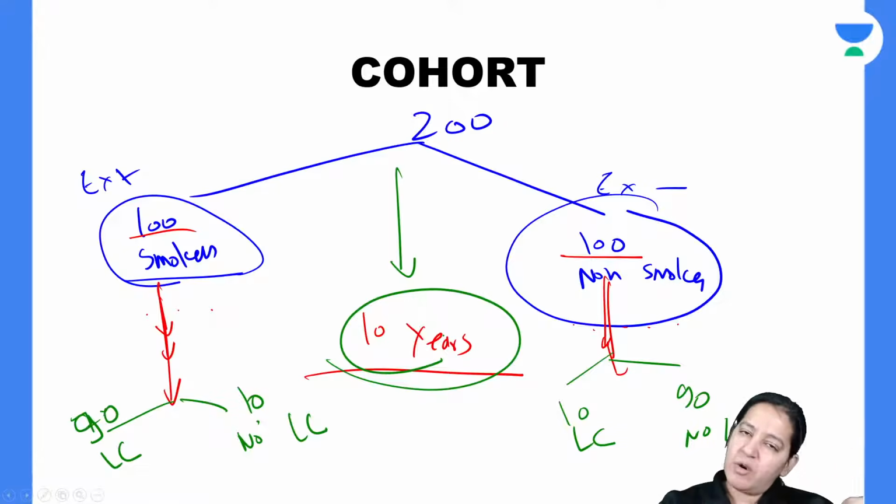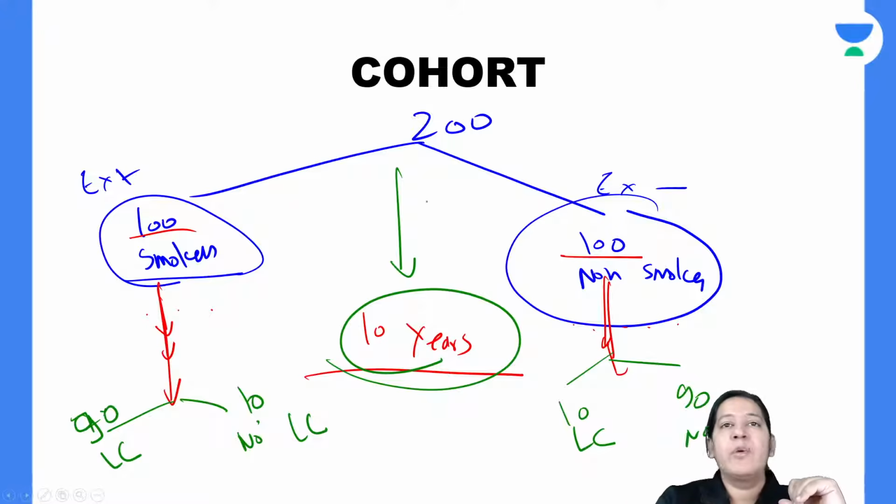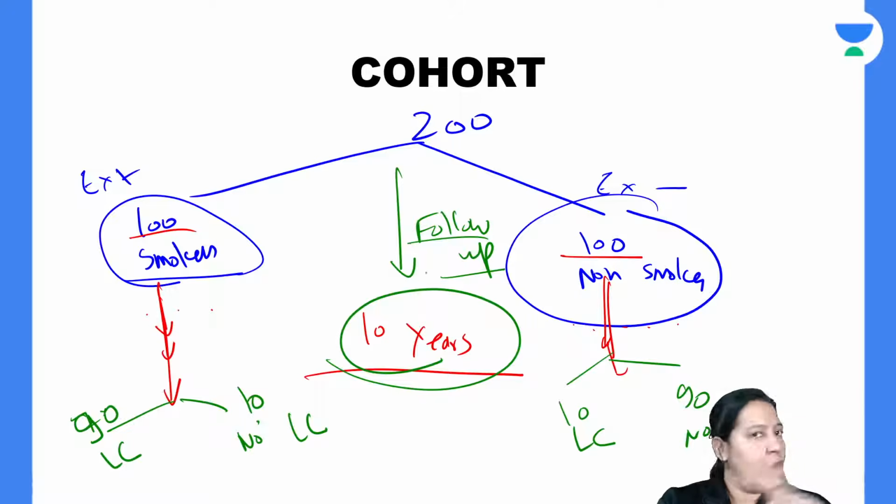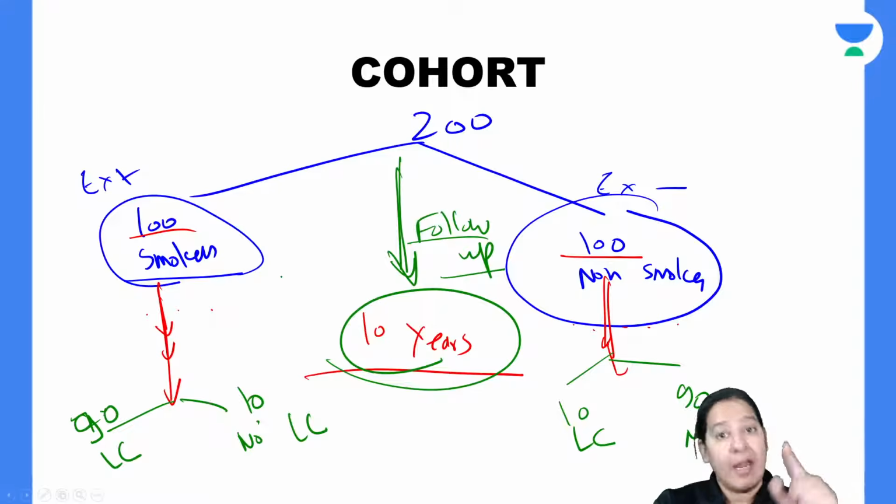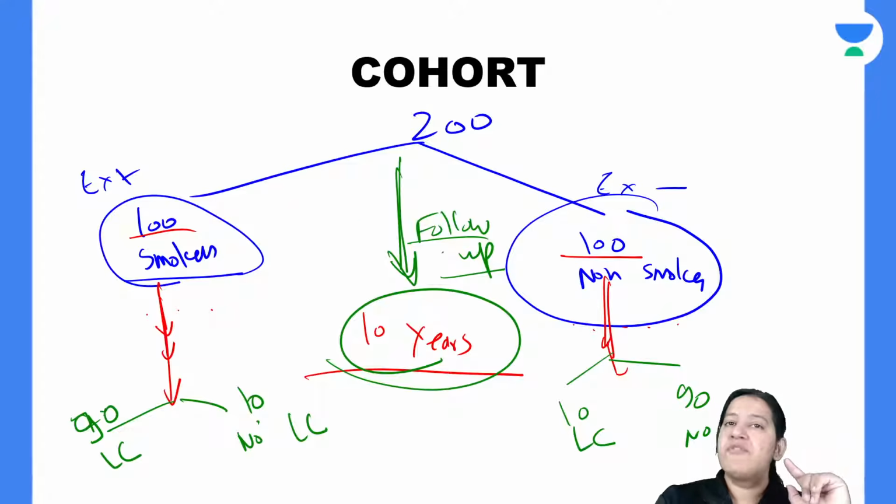In case control, we are going in the past by taking history, and in cohort study, we are doing the follow up, and we are going in future. Here it is not based on memory, we are not taking any history, it is not based on truth and lie, right? So we are not trusting people, we are actually following them and asking them, do you have lung cancer? If they say yes, we will go and check at their home, do you really have lung cancer? So you were a smoker 10 years ago, you came to our office and you said you are a smoker and you have lung cancer now, right? So you are doing the follow up.